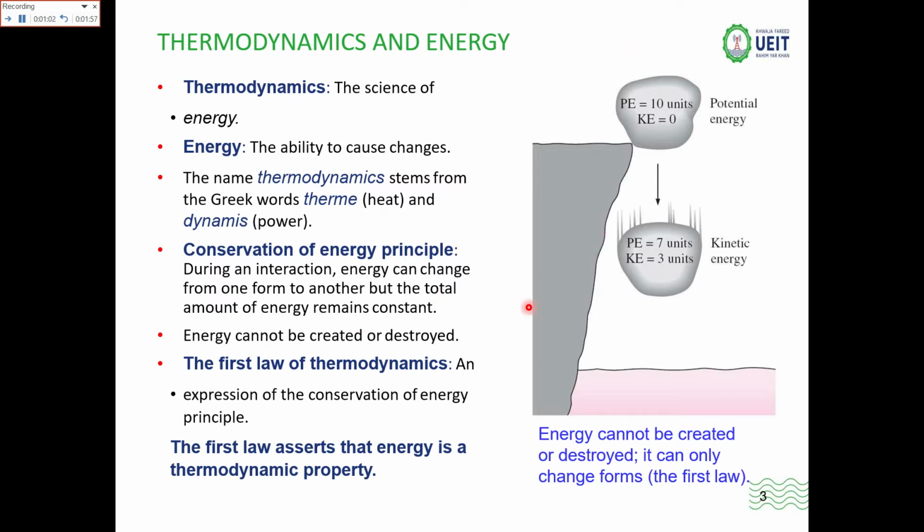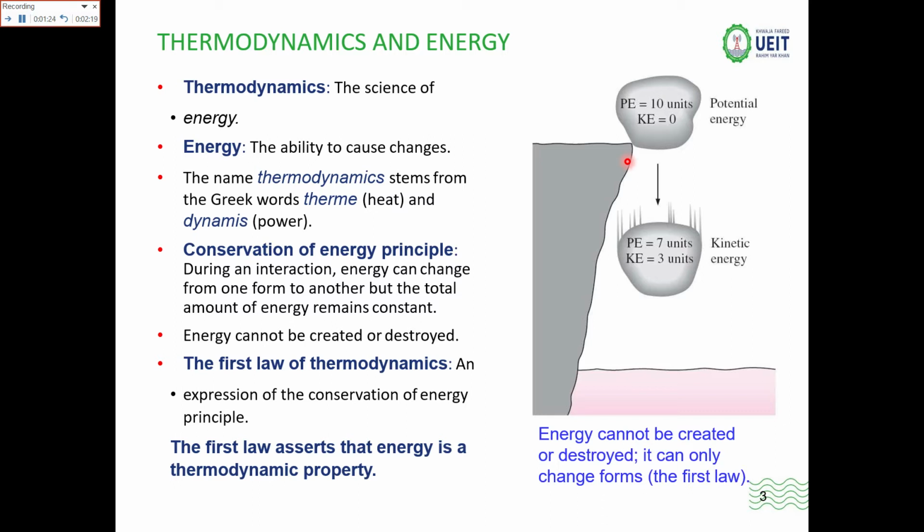Here in this picture you can see that there is a stone at the higher end of this mountain, and when it is at some height, there is potential energy stored in it. Here the value of the potential energy is 10. For any kind of energy the unit is the joule.